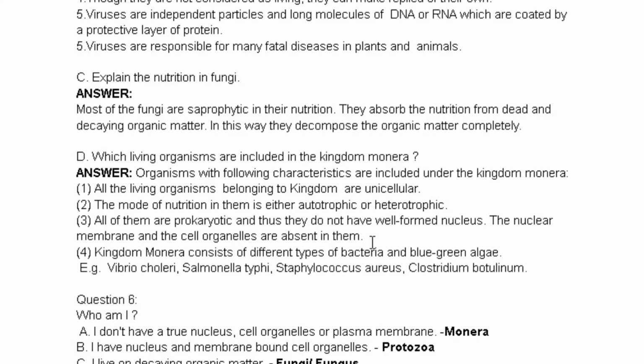Organisms in kingdom Monera are prokaryotic. Prokaryotic means they do not have a well-defined nucleus, or the nucleus and the cell organelles are absent in the cell. Kingdom Monera consists of different types of bacteria and blue-green algae. Some examples are Vibrio, Salmonella typhi, Staphylococcus aureus, Clostridium botulinum.